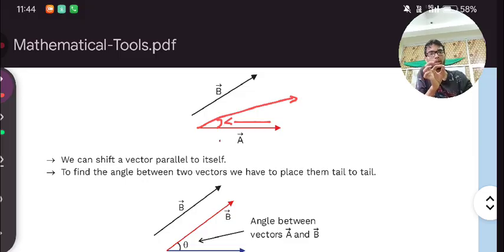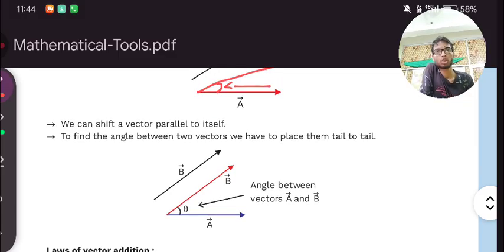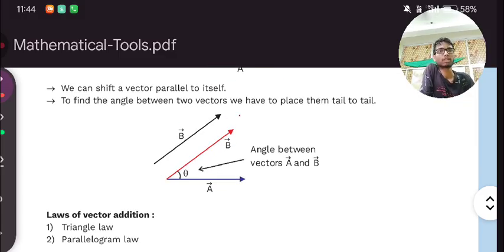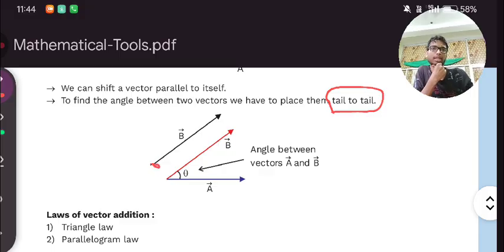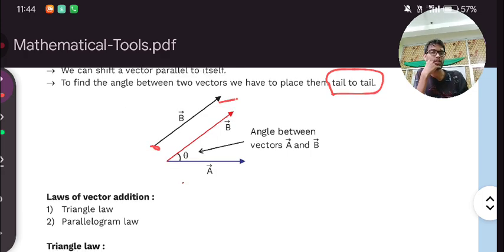When we shift it, we are adding tail to tail. To find the angle between two vectors, we have to place them tail to tail. Look at this: tail to tail. This side is known as the tail, and this arrow is known as the head. So we get this angle because this tail was added with that tail.